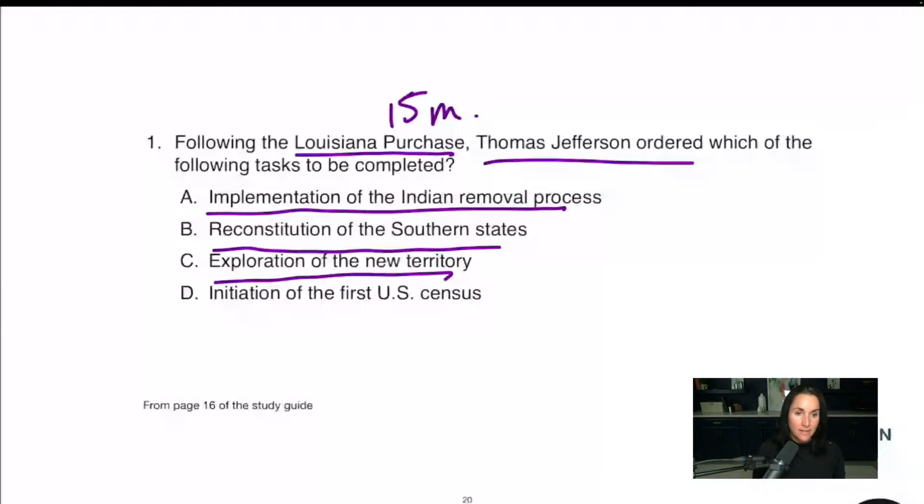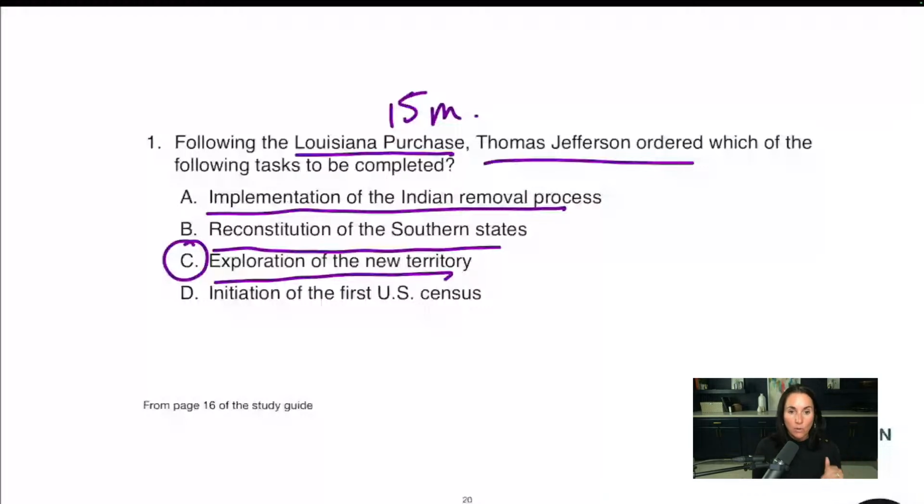Exploration of the new territory, this is manifest destiny. This is moving westward. This is Lewis and Clark. So just to get more specific here, notice how it's a little more general, but we got the Louisiana Purchase. Now what do we have to do? We have to figure out what's out there. So Thomas Jefferson sent Lewis and Clark out to explore the new territory and figure out what we can do to build and move and maximize our success out there.